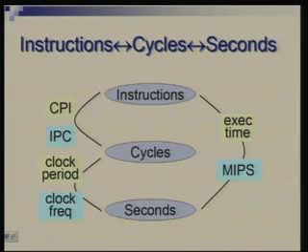So essentially the formula or the definition we came up for performance tried to interlink three aspects: the number of instructions which you require to execute a program, the number of clock cycles which are required to execute a program, and the total time which is spent in executing a program. So these are three aspects which are of concern to you.